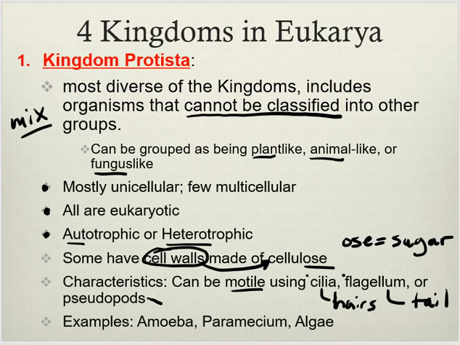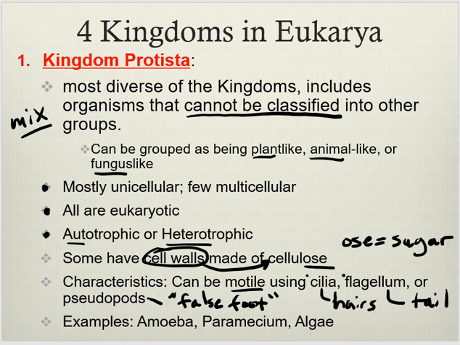It helps it move. Pseudopod means false foot. They actually extend part of their body out, grab a hold, and then pull the rest of their body. All right? They don't actually have arms, legs, or anything with them. They make their body extend out, and then they drag the rest of themselves. That's how an amoeba moves.